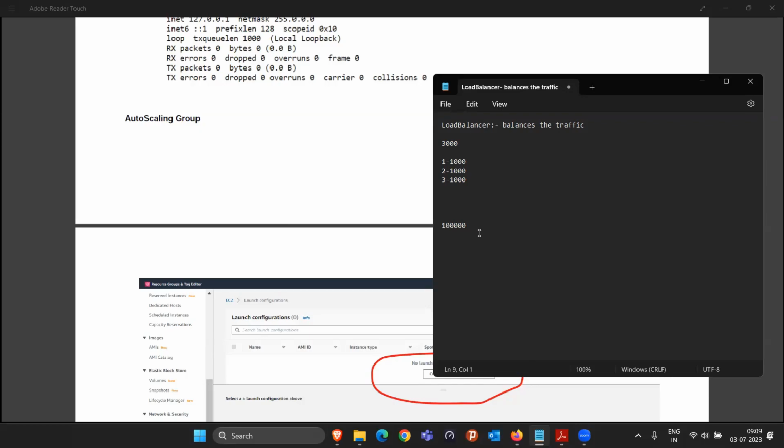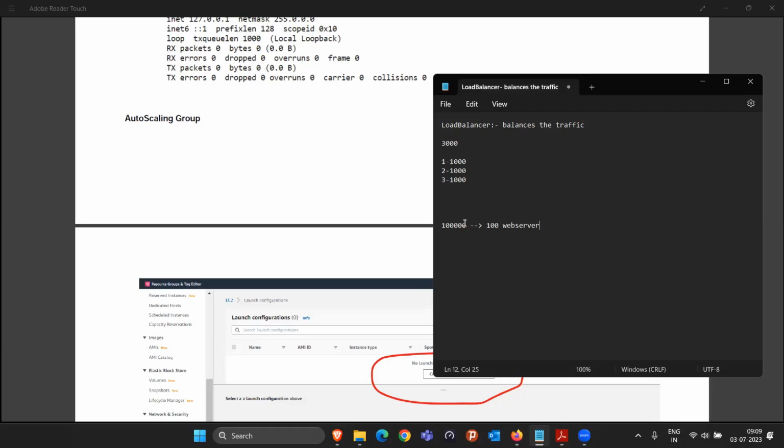In total, how many web servers will we require for handling this many requests? All of you say 10 web servers. 10? This is 100,000. Yeah, we'll require 100 web servers. Okay. So that means we will require 97 more web servers. Now, if our requirement is 100 web servers.